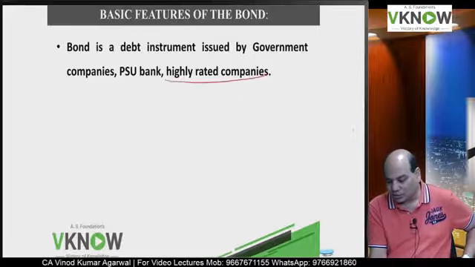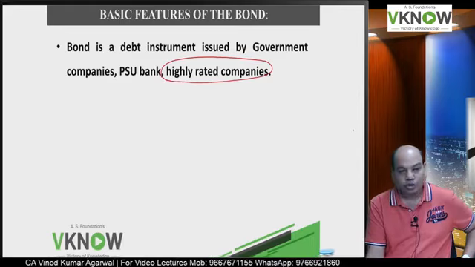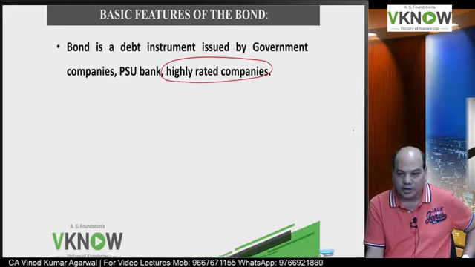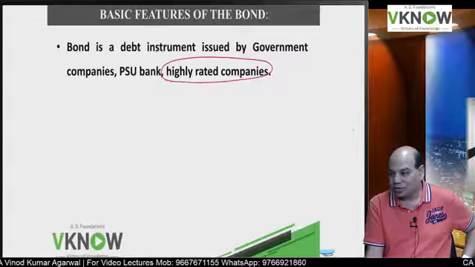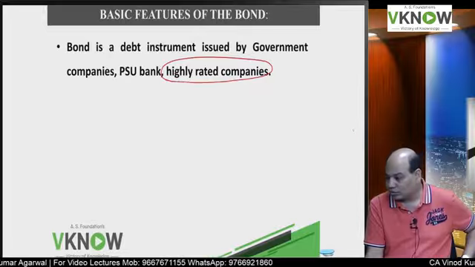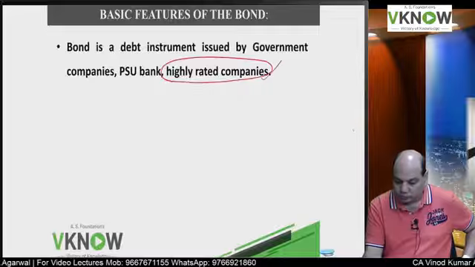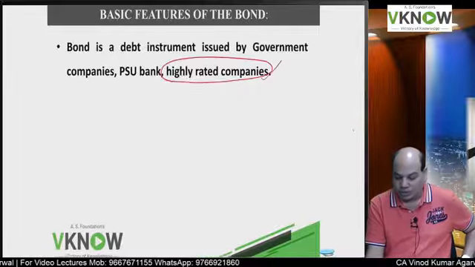Highly rated companies means those which have got a good credit rating in the market. That means they are not likely to default.